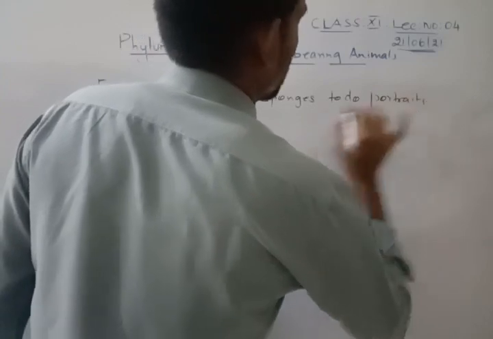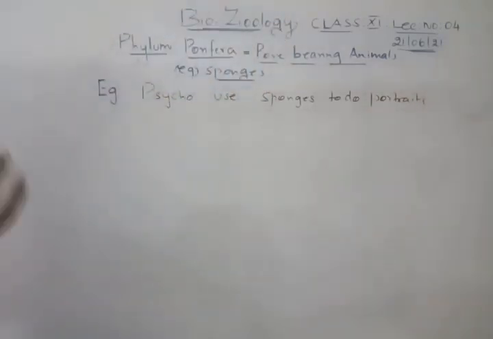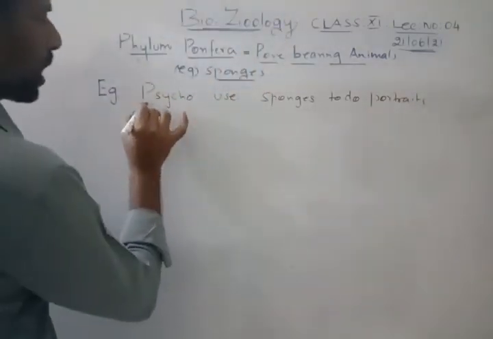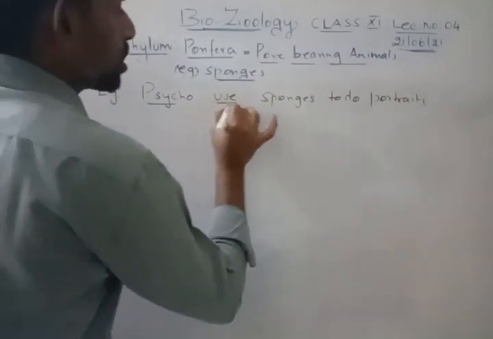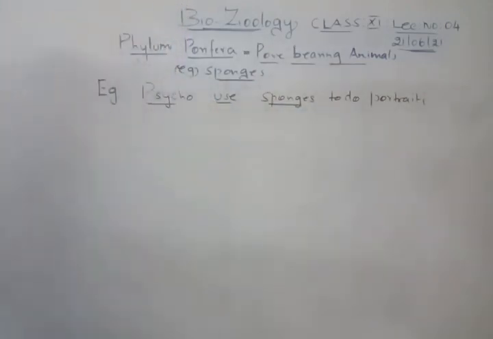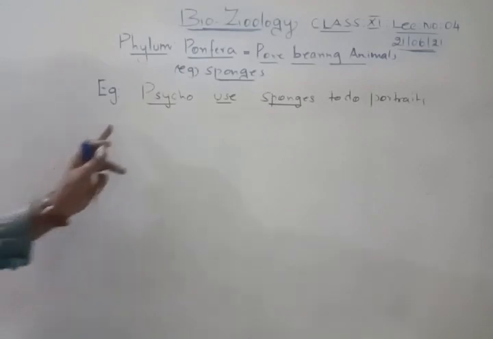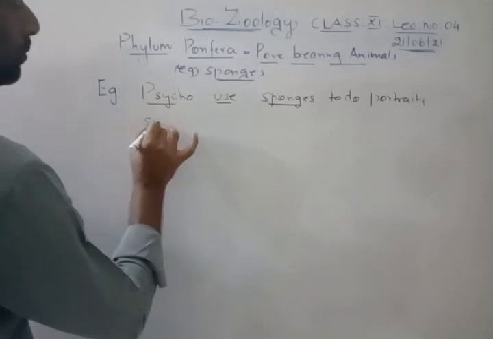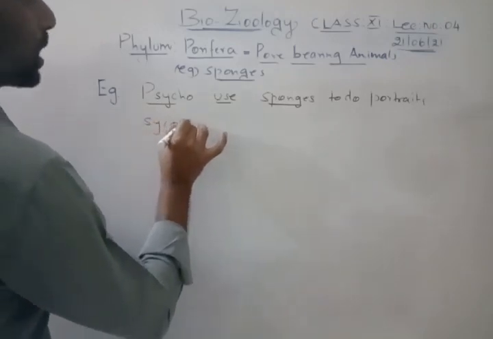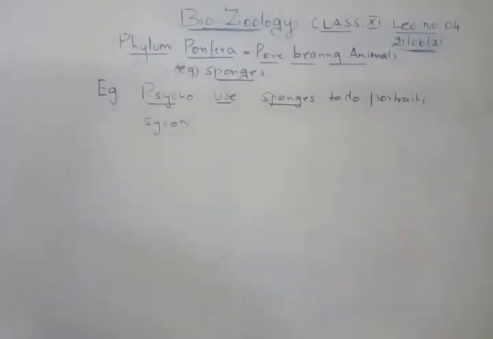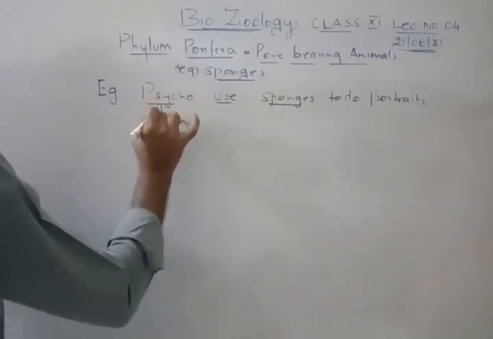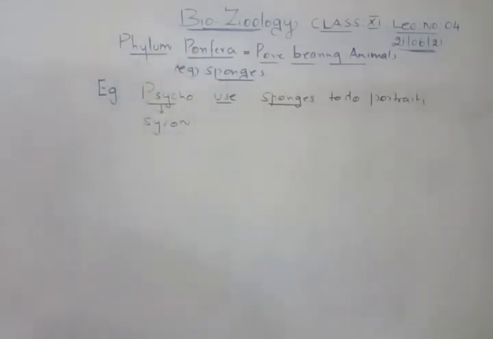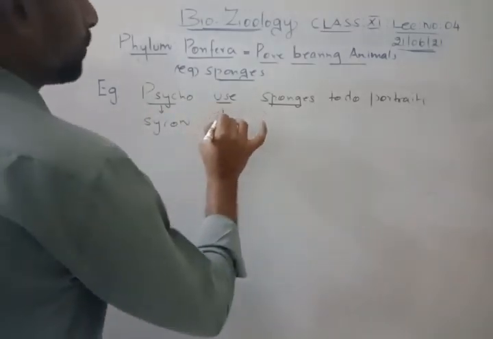Portraits, you know, the picture. So a person called Psycho uses sponges for doing portraits. So easily you can remember the examples now. Psycho is for Sycon. So Sycon is the first example for the sponges or the Porifera. Psycho for Sycon. Second one, uses for Euspongia.